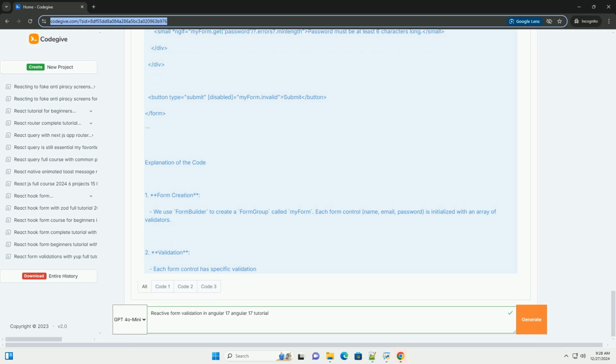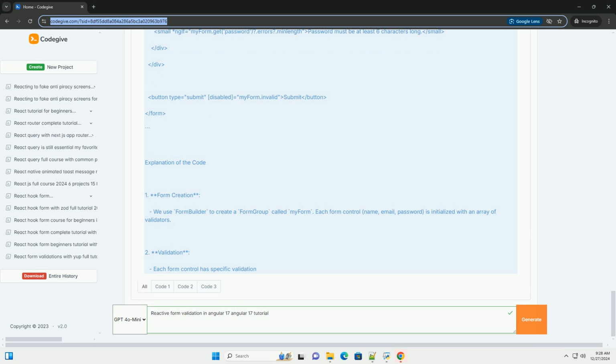Explanation of the code. 1. Form creation. We use FormBuilder to create a form group called myForm. Each form control, name, email, and password, is initialized with an array of validators.